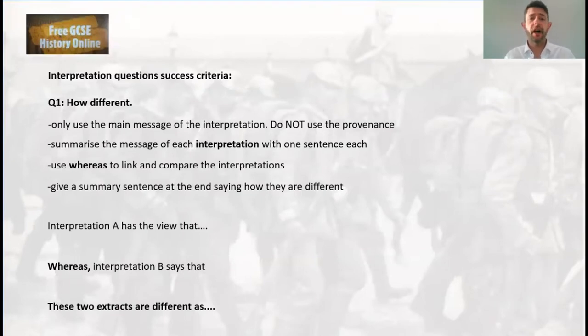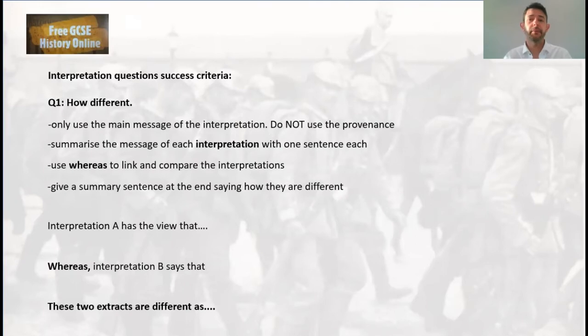So the success criteria, I would suggest you've got to only use the message of the interpretation, a bit not in bold. We don't use the provenance at all here. You don't get any marks for it, it's a waste of your time. So we need to then summarize the message in each interpretation, about 1 sentence only, again, to save some time. Use the word whereas to link the two interpretations and compare them. It's a brilliant word, it's perfect for this question. And then give a summary sentence at the end, just rounding off the difference.